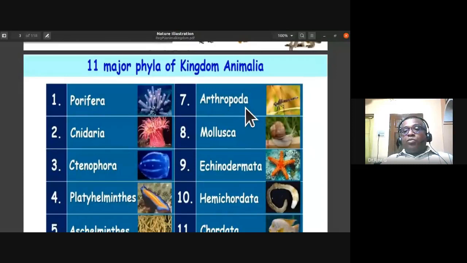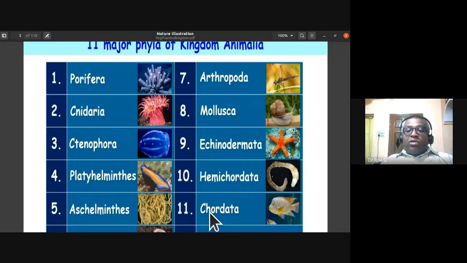Phylum Arthropoda, which have jointed legs. Phylum Mollusca, then phylum Echinodermata, which has spinescent skin. Then phylum Hemichordata and phylum Chordata. Phylum Chordata includes the birds, amphibians, fishes, mammals, and reptiles. So these are the 11 major phyla of kingdom Animalia we are going to study.